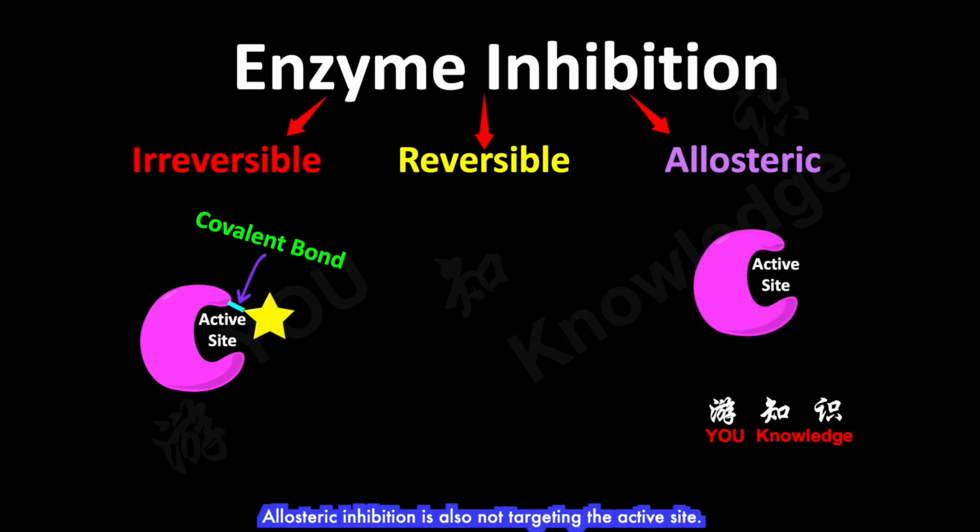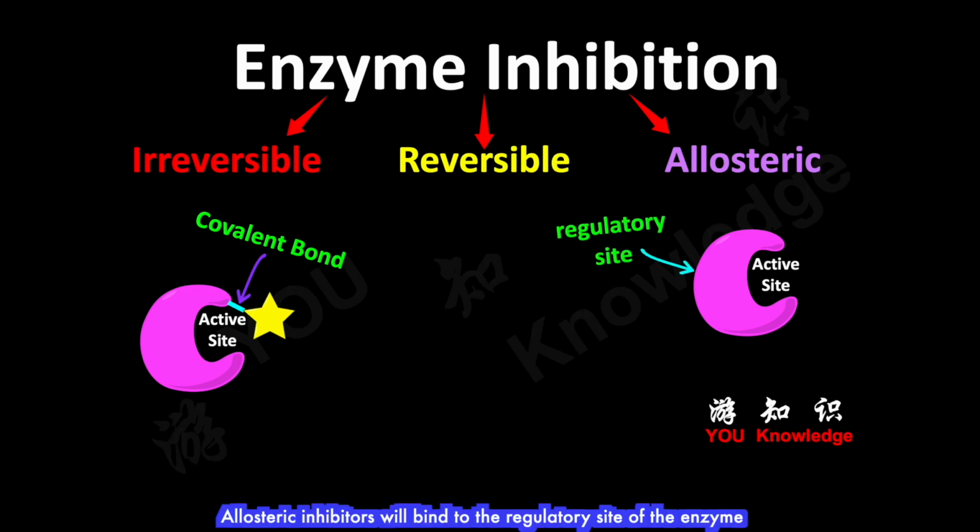Allosteric inhibition is also not targeting the active site. Allosteric inhibitors will bind to the regulatory site of the enzyme, and such binding will result in a decrease of catalytic efficiency.